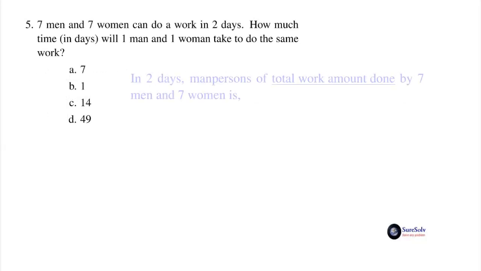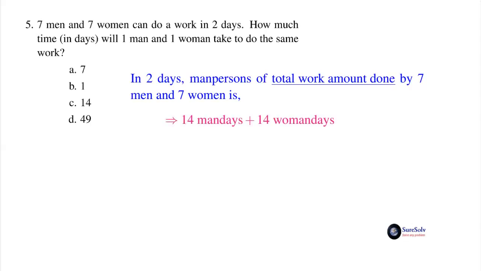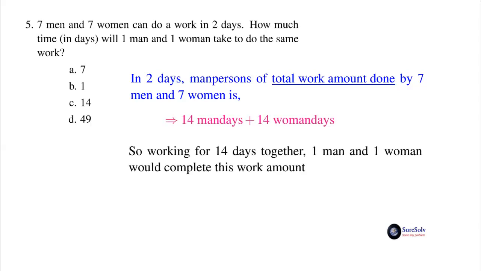In 2 days, man-persons of total work amount done by 7 men and 7 women is 14 man days plus 14 woman days. So working for 14 days together, 1 man and 1 woman would complete this work amount. Answer option C, 14. Sixth question.